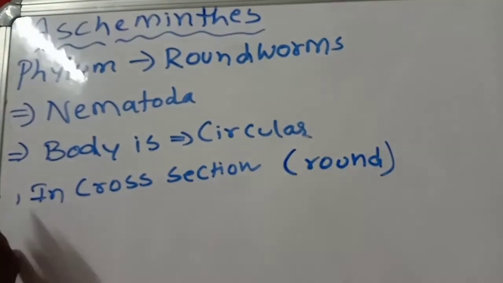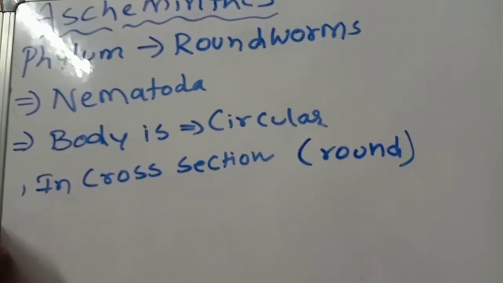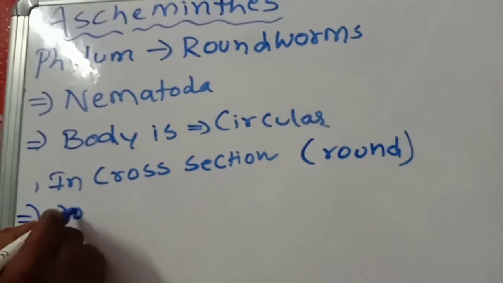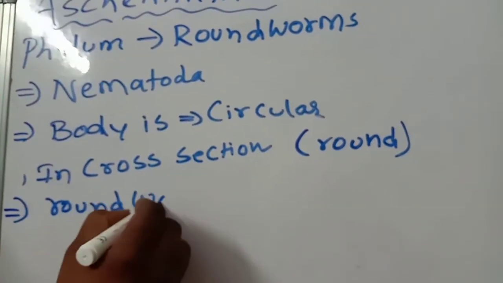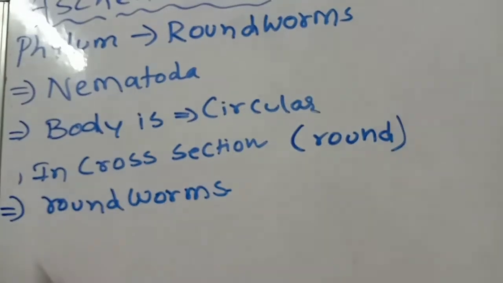That's why these worms are called roundworms. This point you should remember.